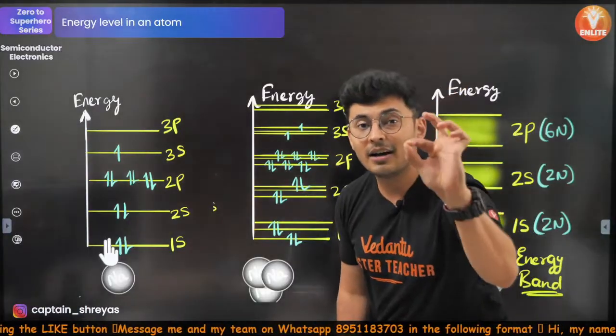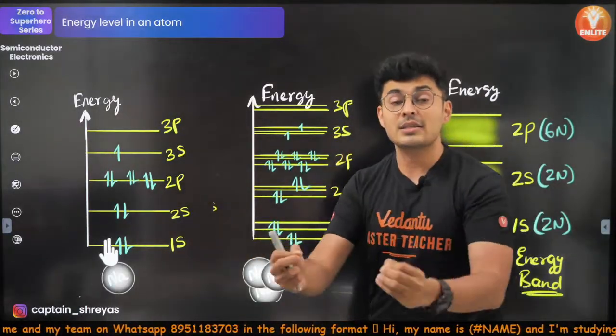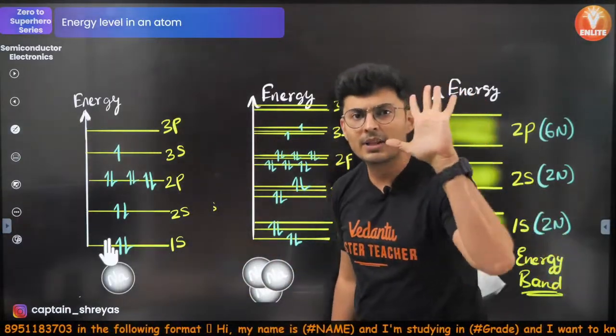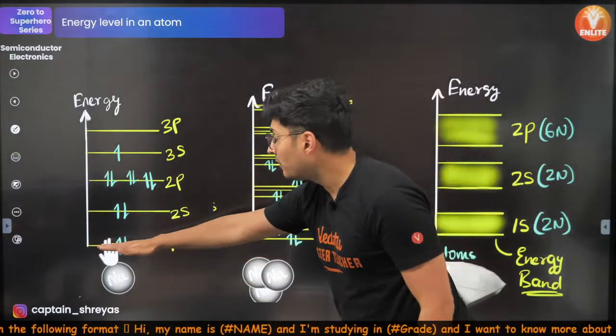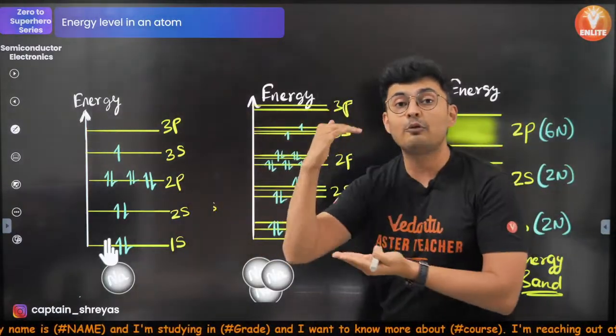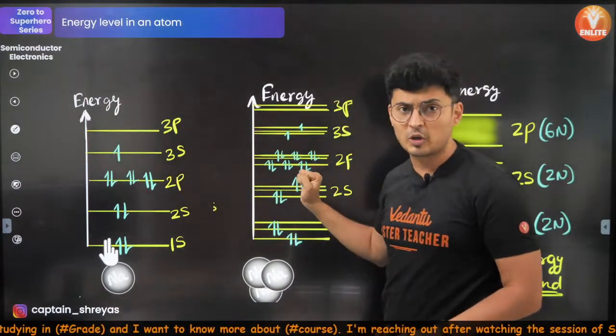This is the energy range of 1s electrons for the collective 3 sodium atoms. If there are 5 sodium atoms, the 5 energy lines of 5 sodium atoms will interact and you will get 5 lines over there for 1s, 5 lines for 2s, 5 lines for 2p.